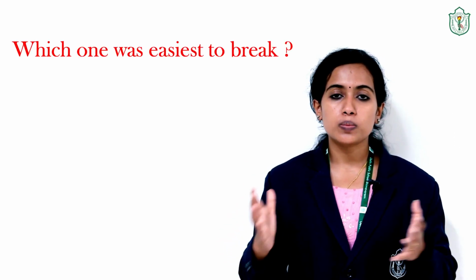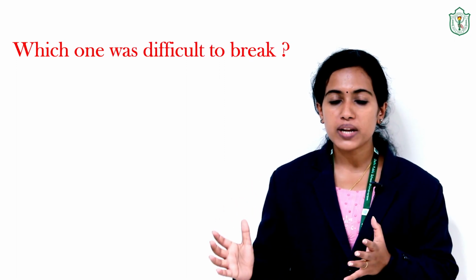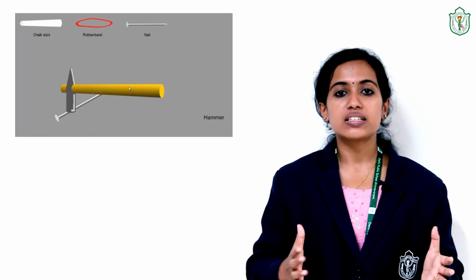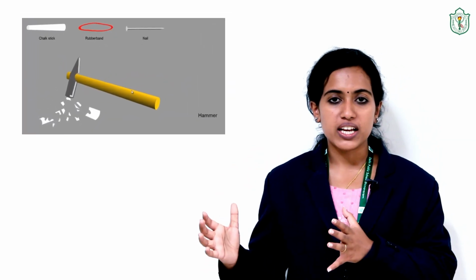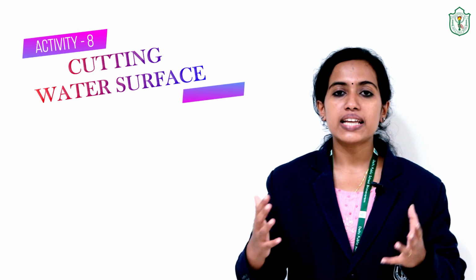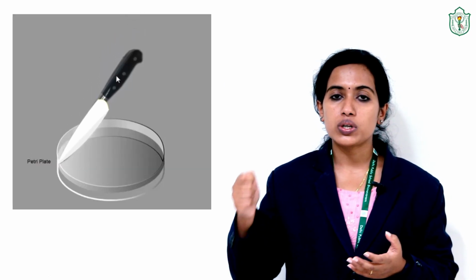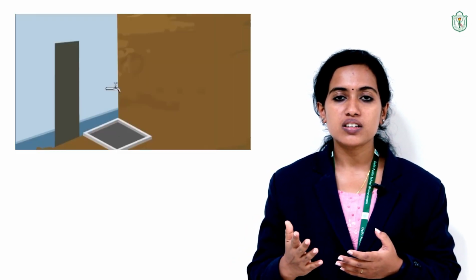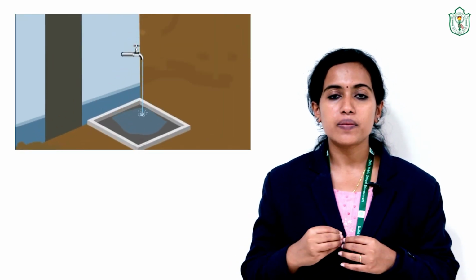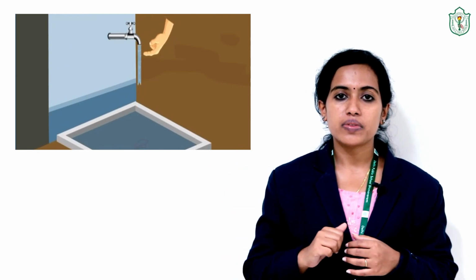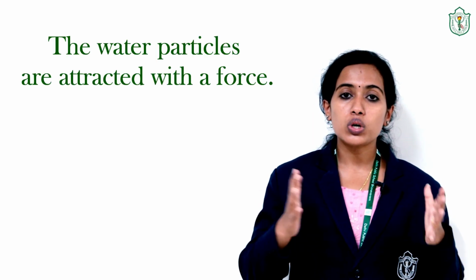Which one was easiest to break? Which one was difficult to break? Yes, the iron nail was difficult to break and the chalk piece was easiest to break. Now we can take water in a vessel. Take a knife also. Try to cut the water surface. Can you do it? Or you can open a tap. Water will be flowing. Try to cut the stream of water. Can you do it? No, it's not possible because the water particles are attracted with a force.